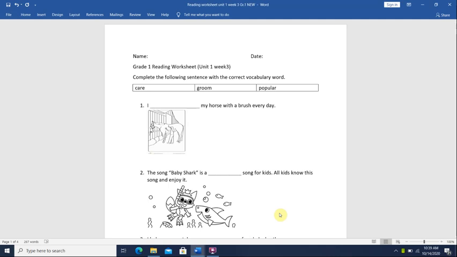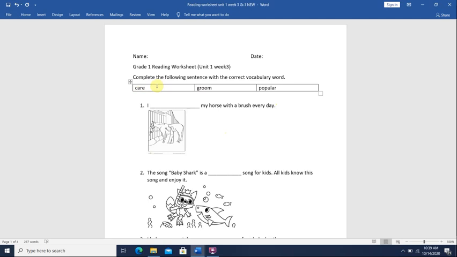Okay, so as you see here on top of the page, you see 3 words in the box. The first word is care. Care means to look after someone or something. What's the meaning of look after?